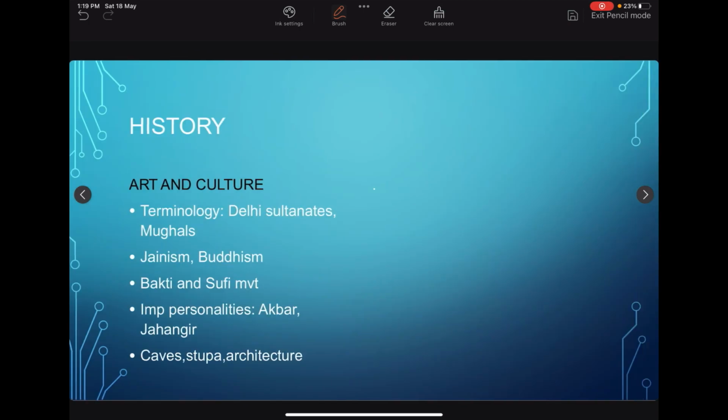Next, if we take art and culture, we need to cover Delhi Sultanates, Mughals, their terminologies, Jainism, Buddhism, Bhakti and Sufi movement. Then important personalities like Akbar and Jahangir. These persons UPSC asked earlier. Then caves, stupa, architecture. These are the first preference topics we should cover.